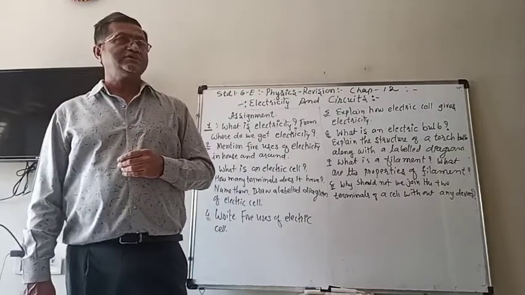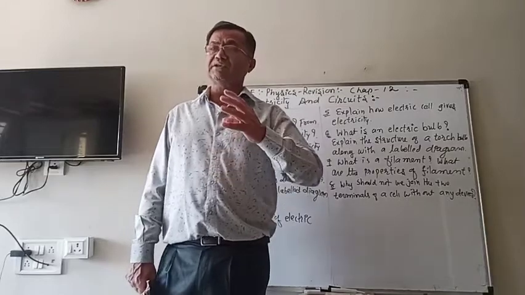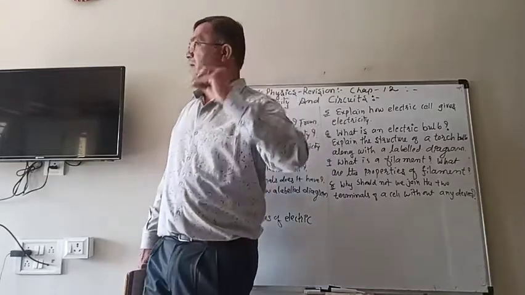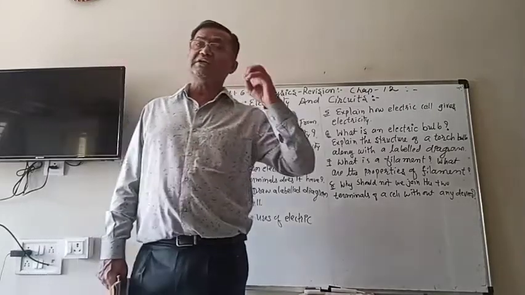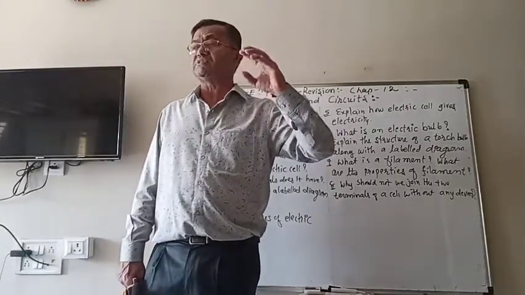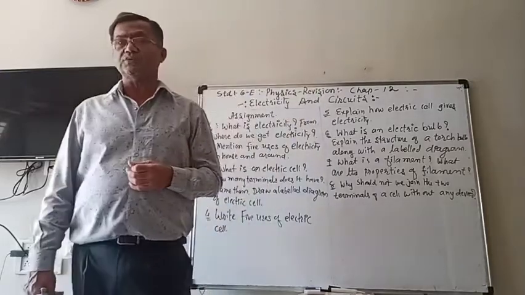Second, its melting point must be high, so that it does not melt at high temperature, and it does not get oxidized, meaning it doesn't react with oxygen at a high temperature.